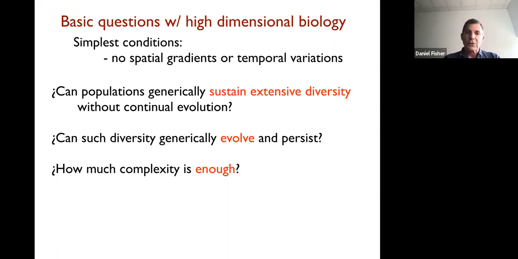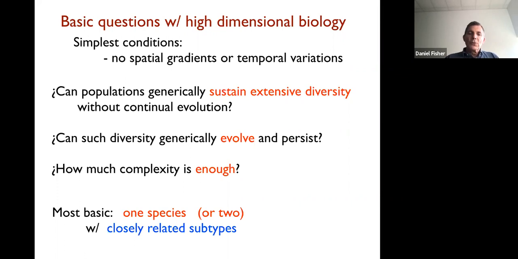Well, this is the problem often looked at, where you assemble a community from a whole lot of different species, or in our case, just a whole lot of different closely related strains, and then you ask, will that sustain, or will a lot of them, or almost all of them, go extinct? And then the crucial question is whether such diversity, not whether it can exist in simple models, but whether it can generically evolve and persist. And then the question, which I'm going to explain what I mean and associate with dimension, which is how much complexity is enough in order to get this extensive diversity.